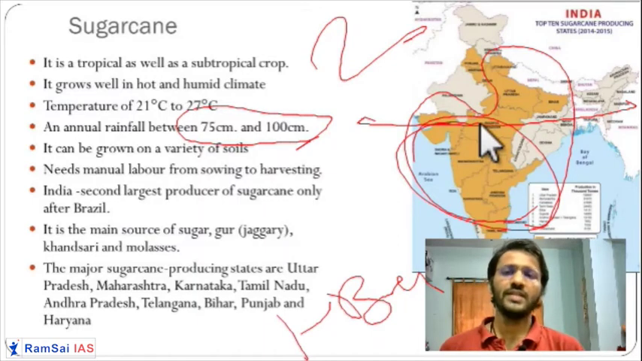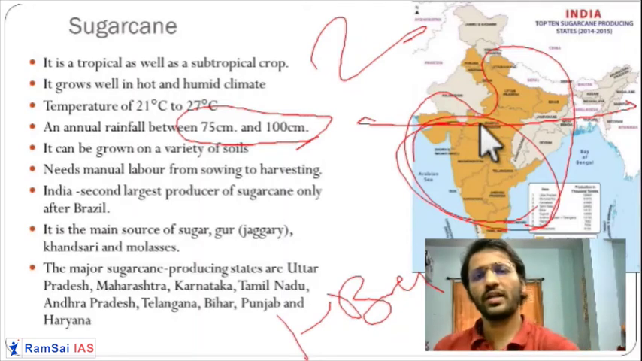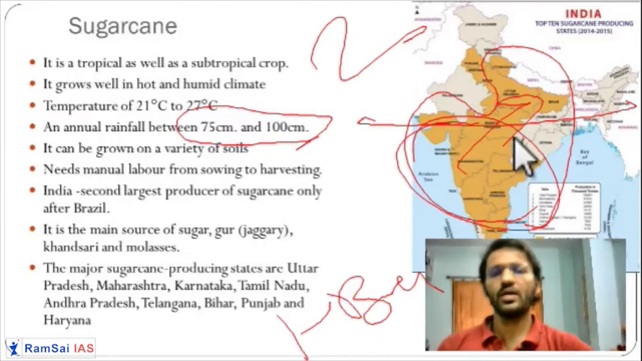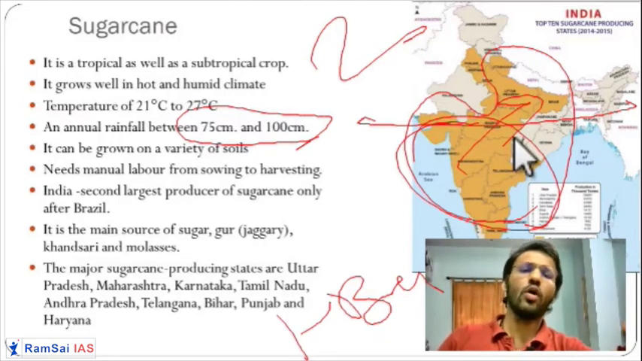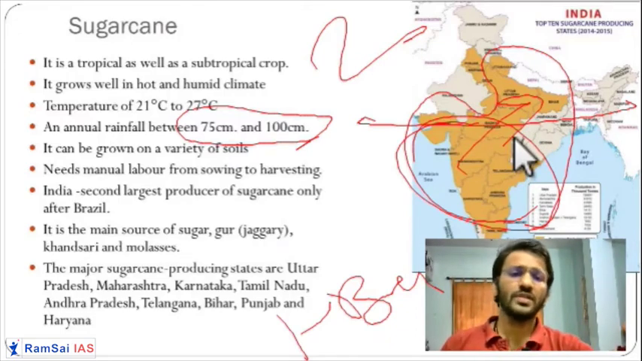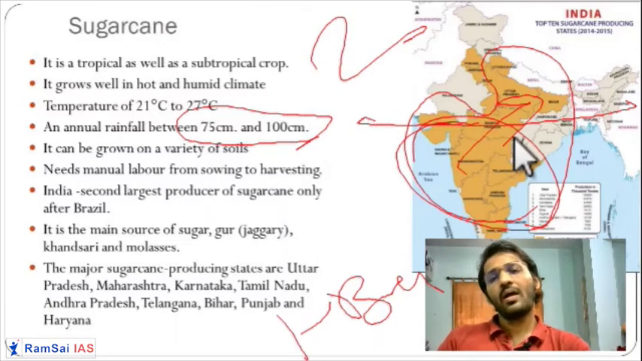But this is also a drawback because in the tropical part of India we don't have good water supply. So that's why slowly these sugarcane belts are shifting to the northern part of the country. All over India, from Punjab to Tamil Nadu, you'll find the sugarcane belts.